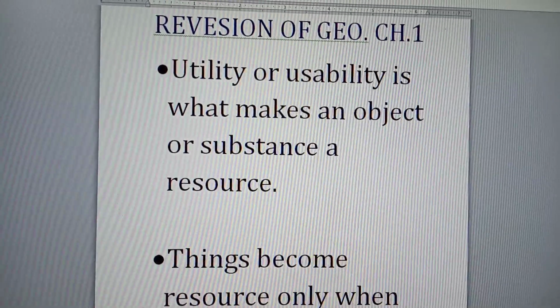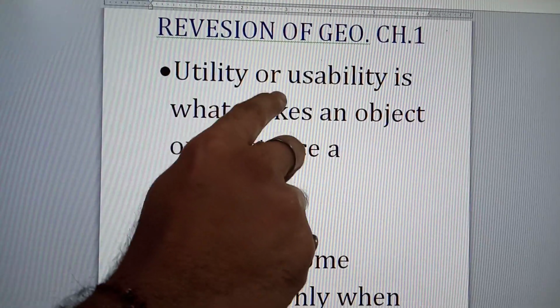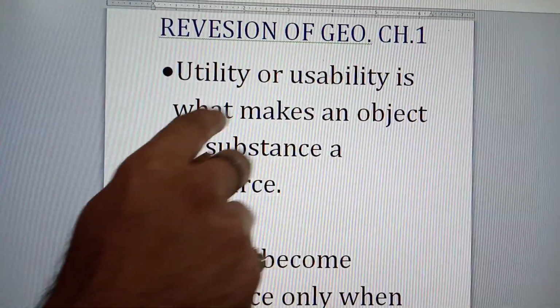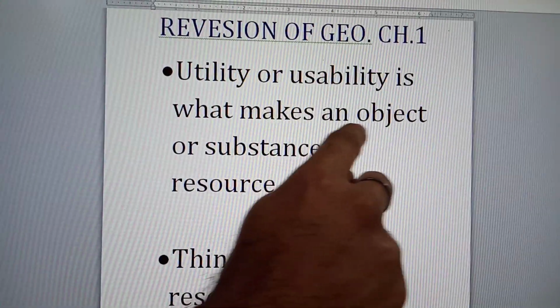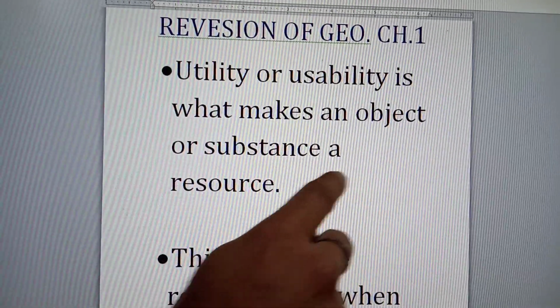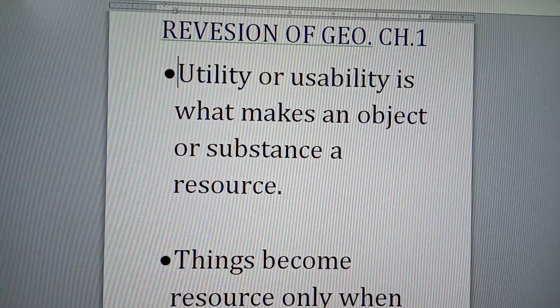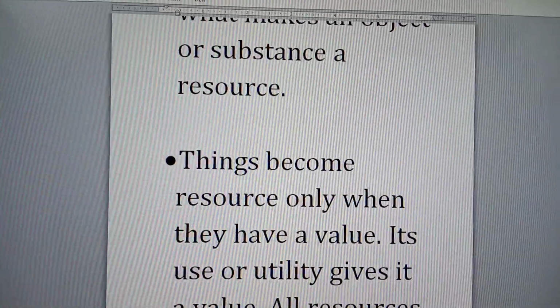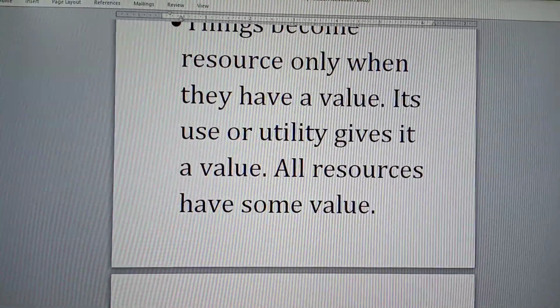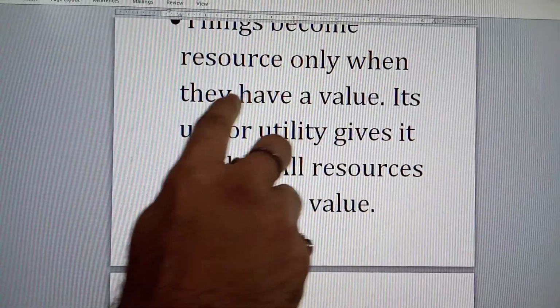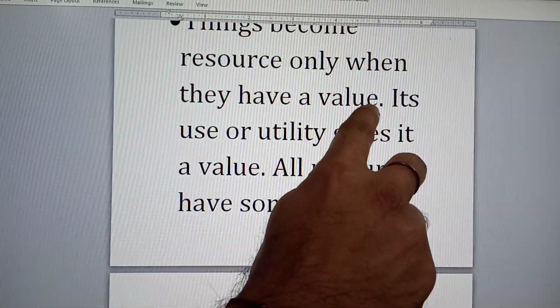Let's start. Our first main point of the chapter is that utility or usability is what makes an object or substance a resource. Is it clear? Now next point is things become resource only when they have a value.